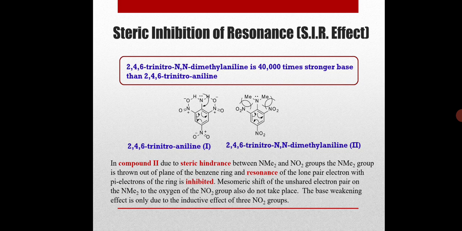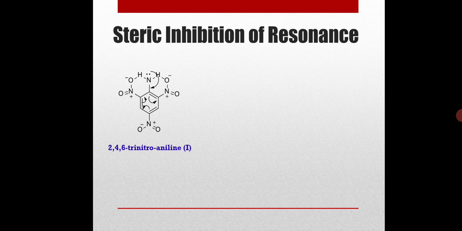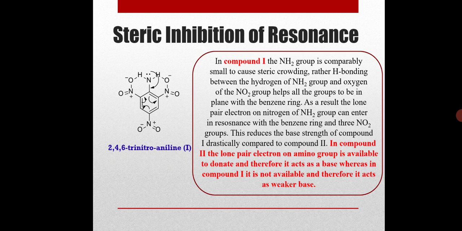Moreover, there is hydrogen bonding between the hydrogen of the NH2 group and the oxygen of the NO2 group, and that helps the entire molecule to be in a single plane, as a result of which the lone pair of electrons on the nitrogen of the NH2 group can enter into resonance with the benzene ring and at the same time with the 3 nitro groups, and this reduces the base strength of compound 1 drastically compared to compound 2.